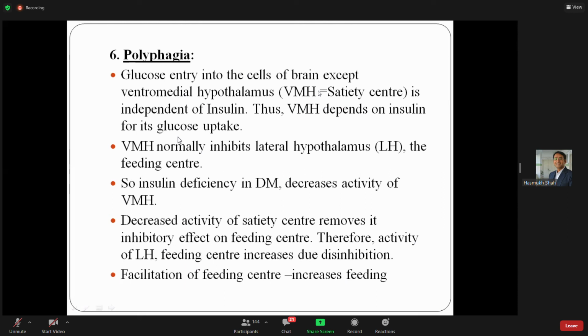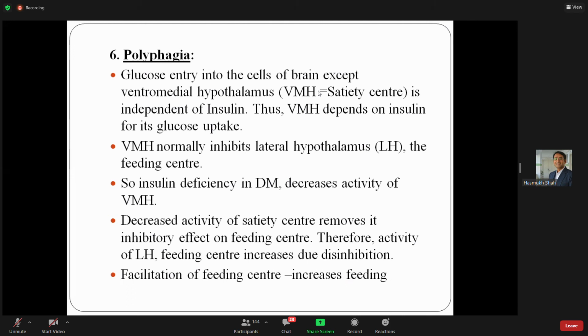So now polyphagia. As I told you, our brain needs glucose for its functioning. So the glucose enters the cells of the brain, all cells of the brain except the ventromedial hypothalamus. Now what is the ventromedial hypothalamus? The ventromedial hypothalamus is the satiety center.